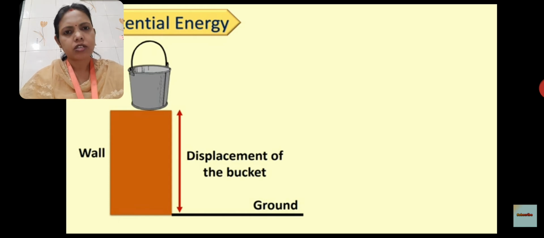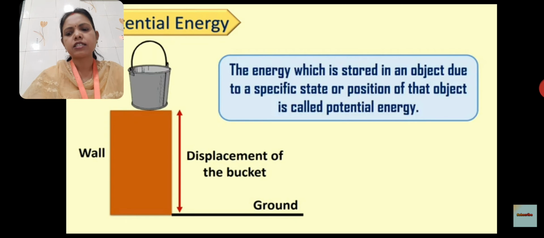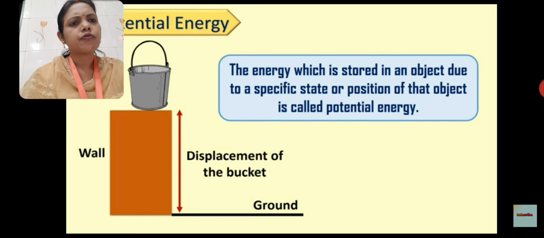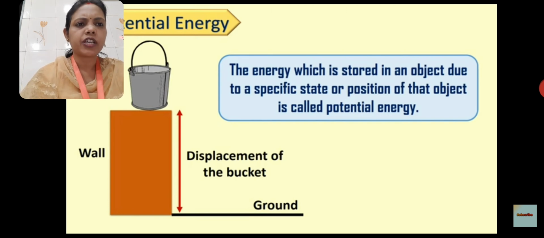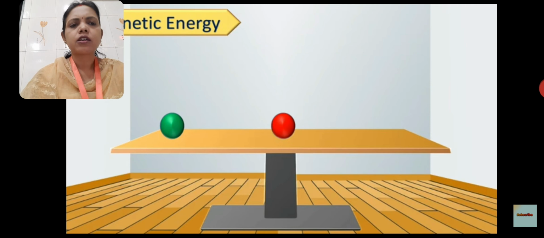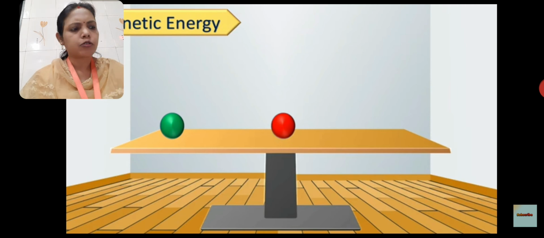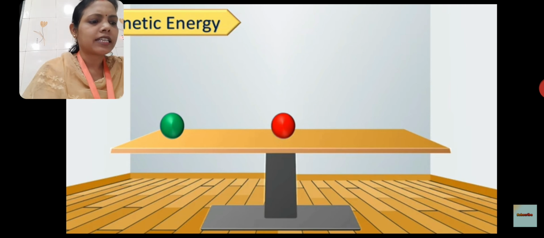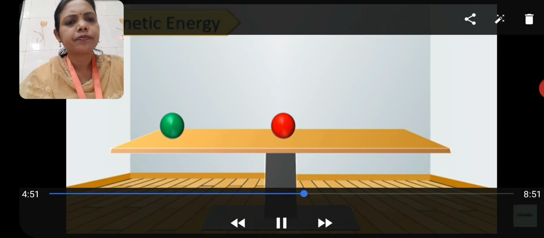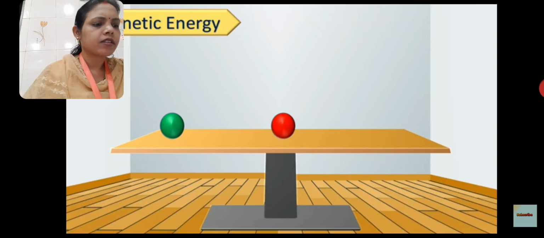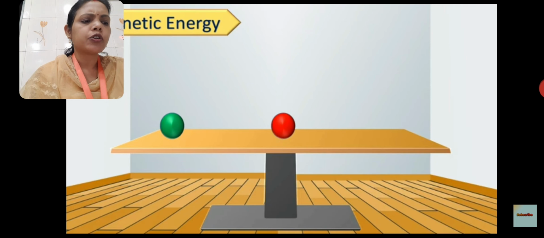From this we can define potential energy. The energy which is stored in an object due to its position is called potential energy.